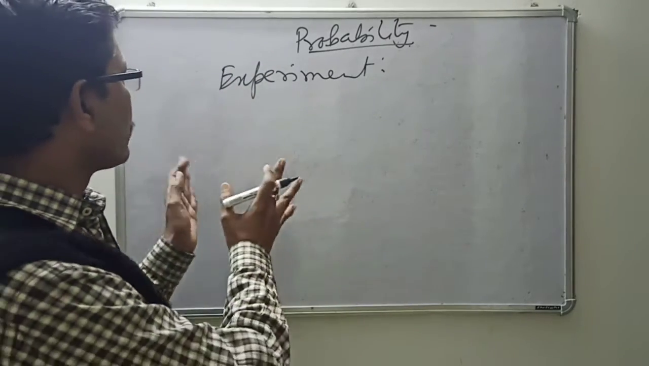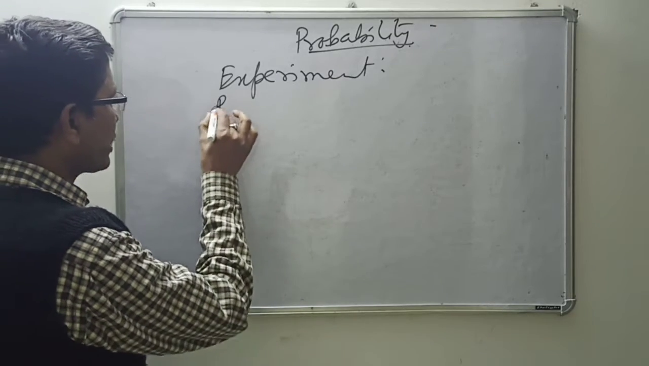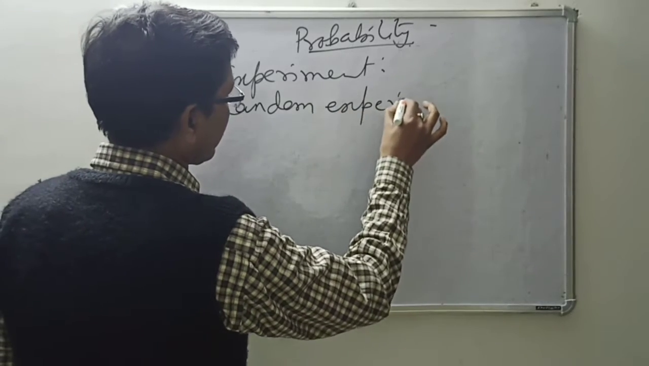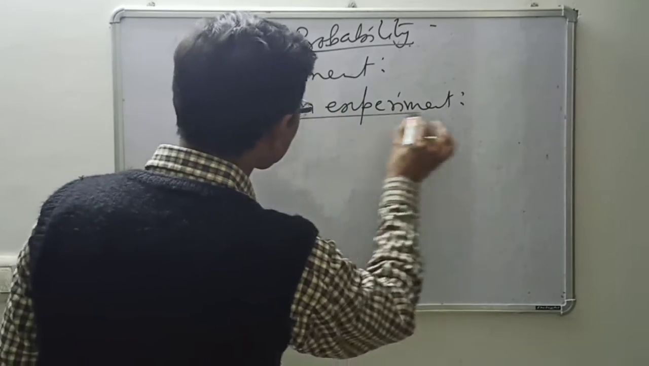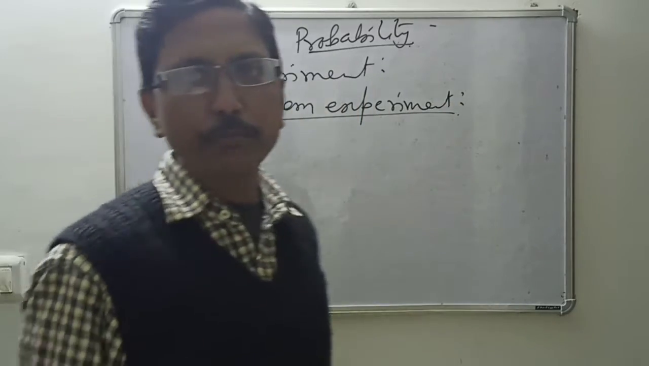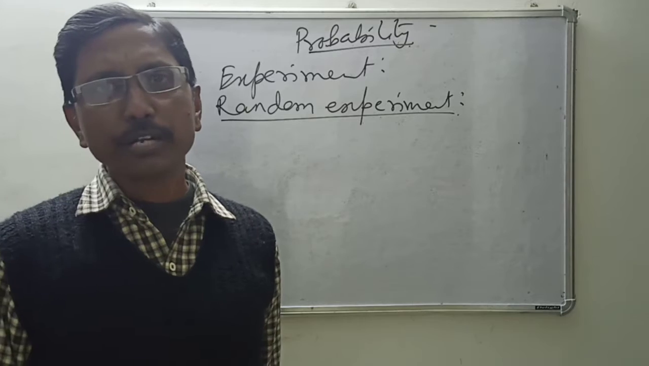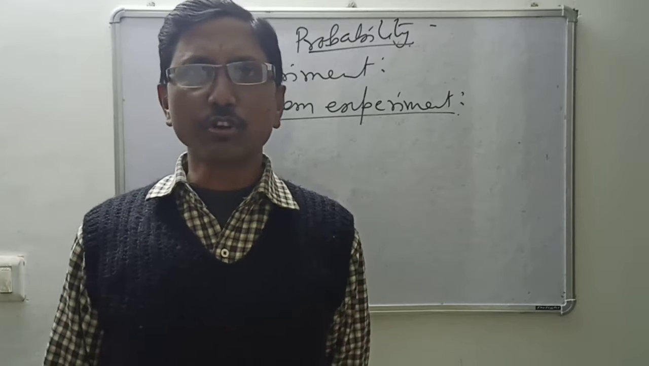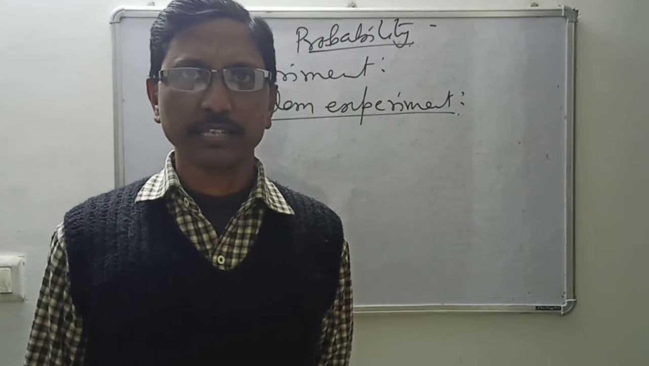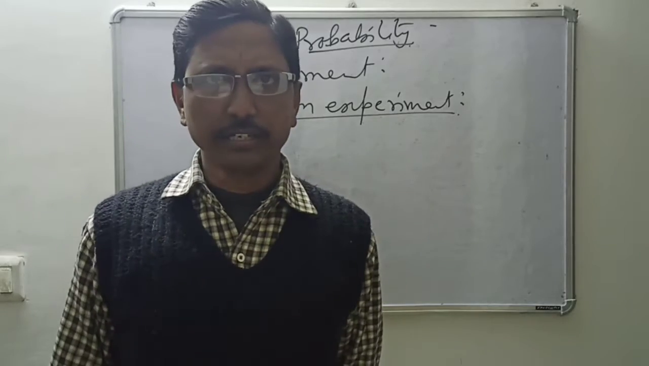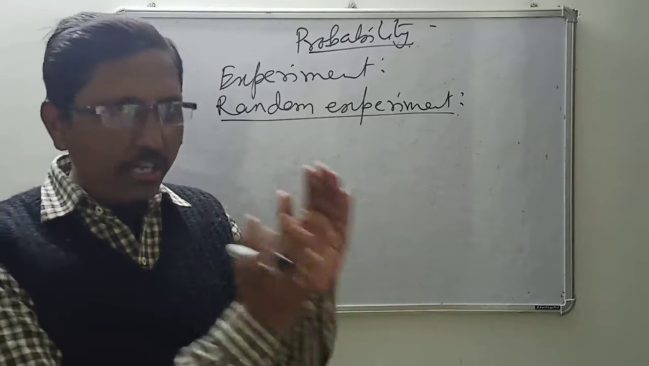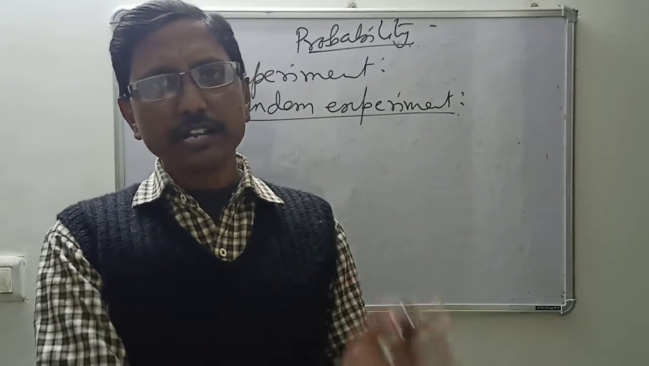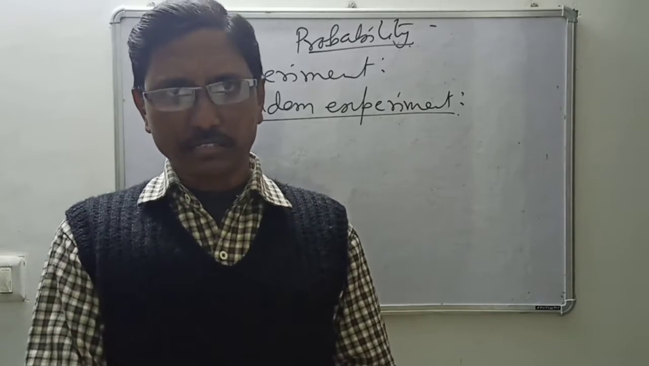And with that, more or less the same thing, we have the random experiment. Random experiment also means that all the possible outcomes are known, but which one is going to happen, exactly which one, cannot be predicted in advance. Just like tossing a coin, we know head or tail will come, but exactly which, we can't say.